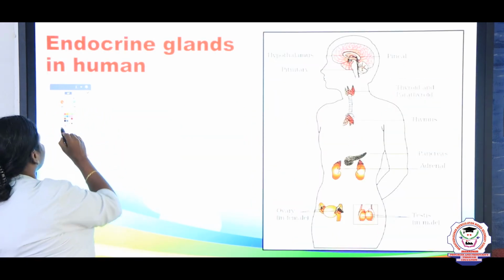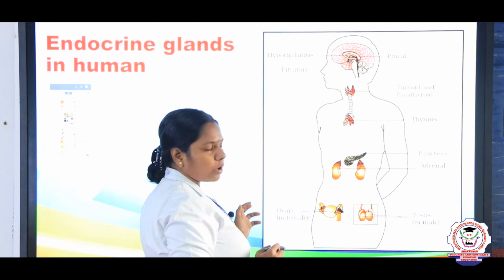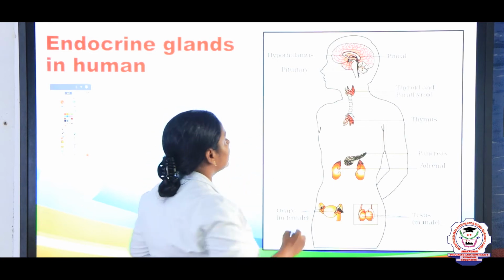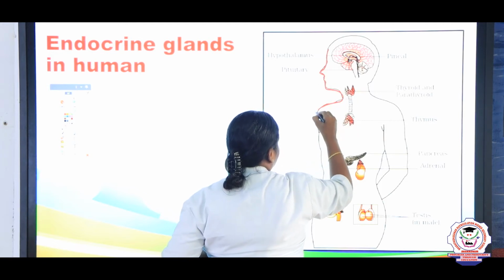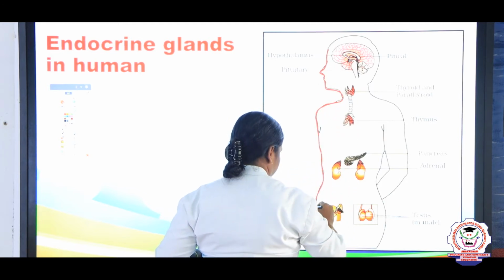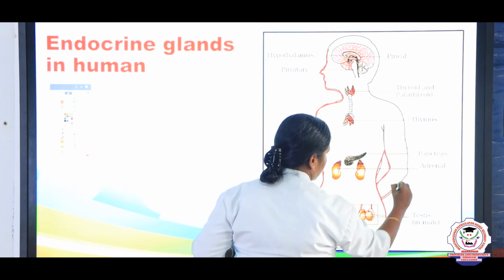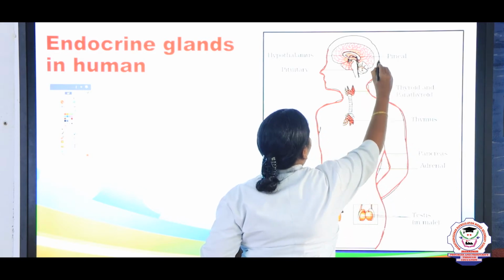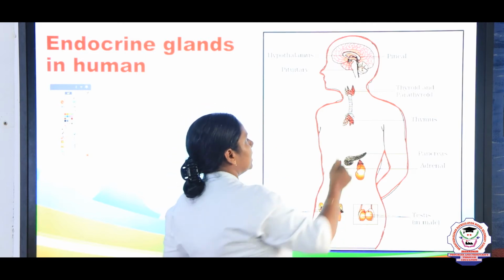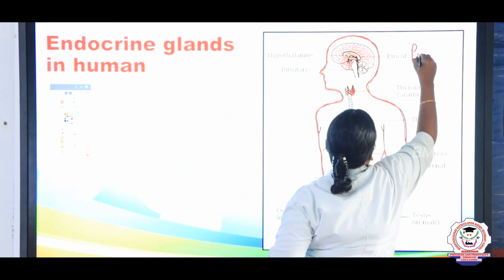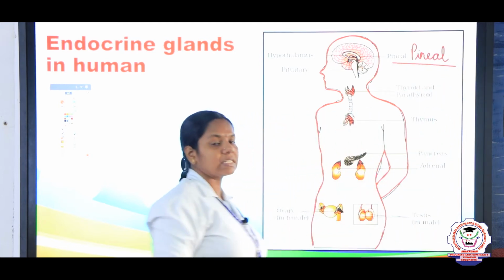So, first, endocrine glands of the human. Just look into this picture, children. It is a human body and various endocrine glands are located. First, in the head region, there are two major endocrine glands. One is the pineal gland. What is the main function of the pineal gland? In the sense, it secretes melatonin.